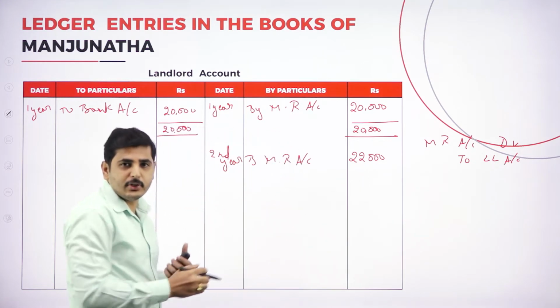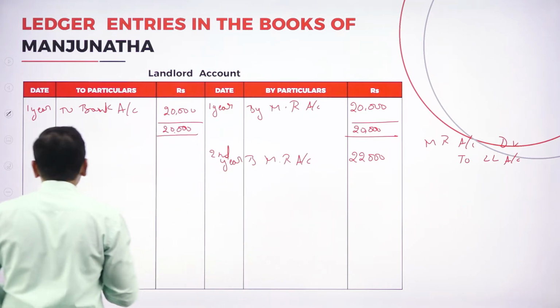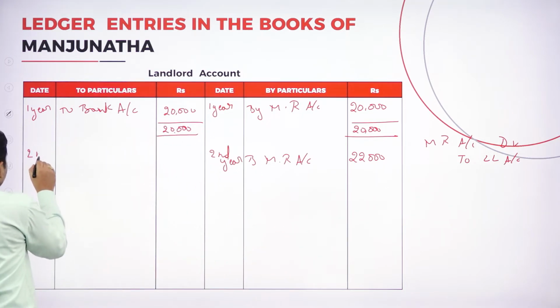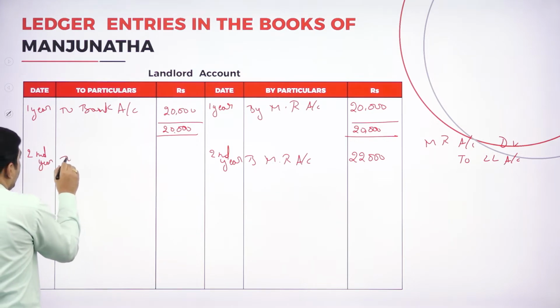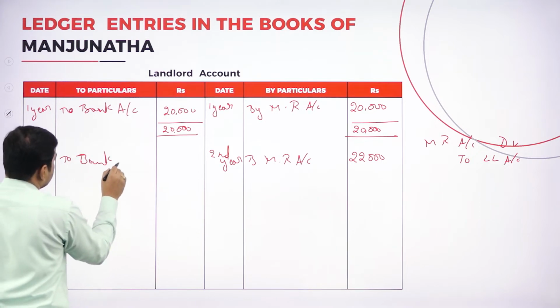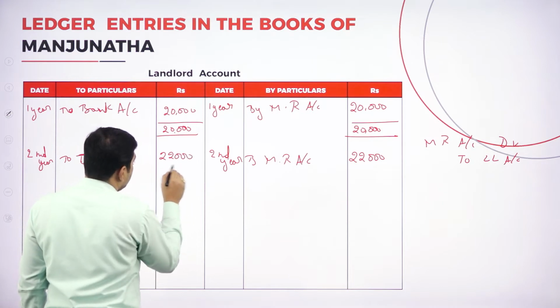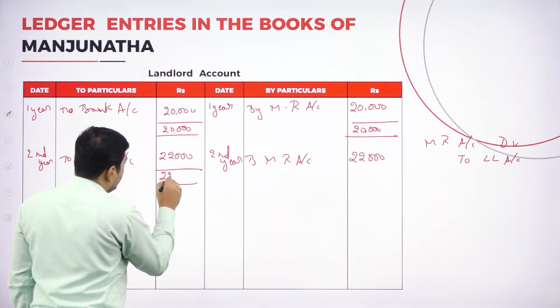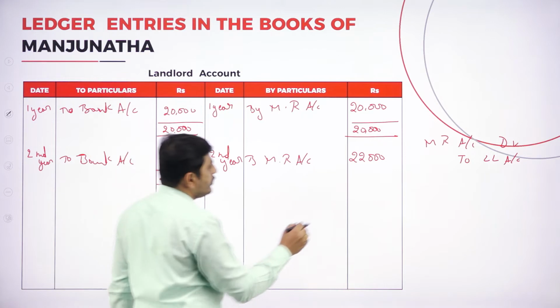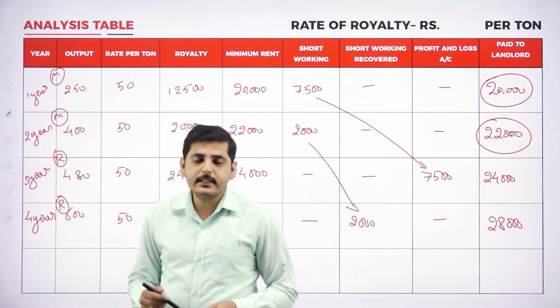Again, it should be transferred to the bank account as amount paid to the landlord. Let's write here at the end of second year, to bank account. It is 22,000. Again 22,000 tally. Here also tally, 22,000. Now what is the next entry?